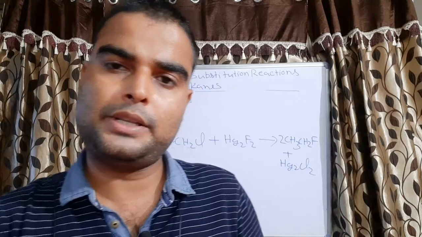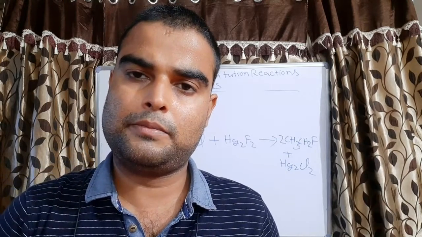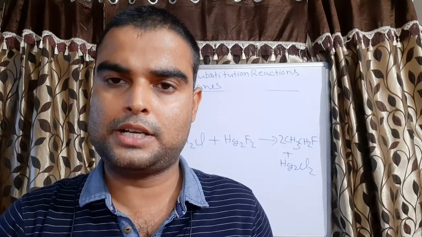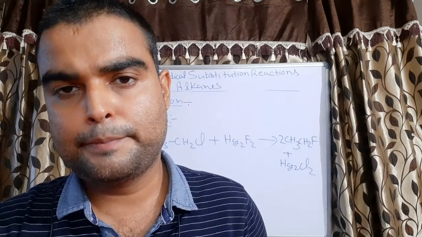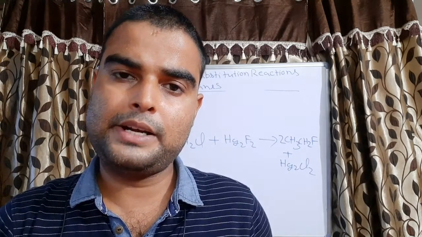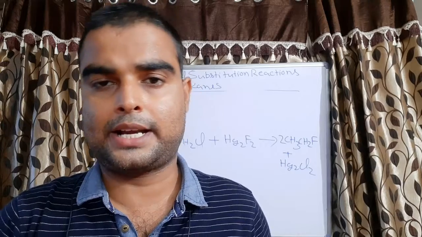Now I told you about chlorination, bromination and iodination with methane. What will happen if we take a higher alkane?